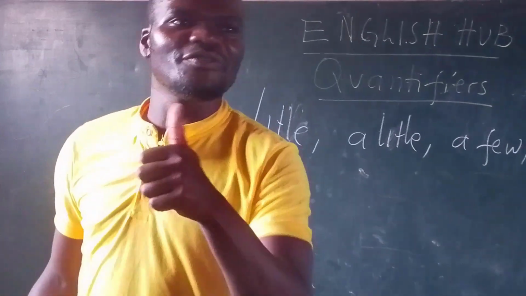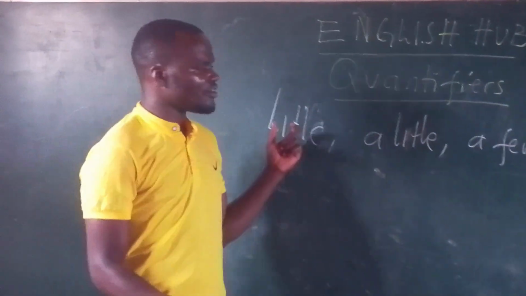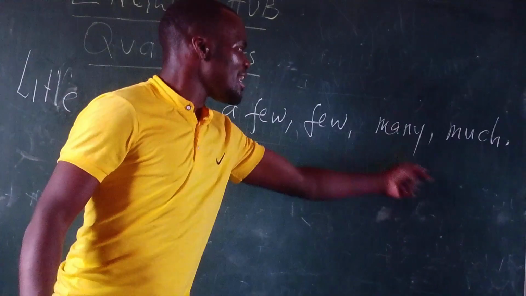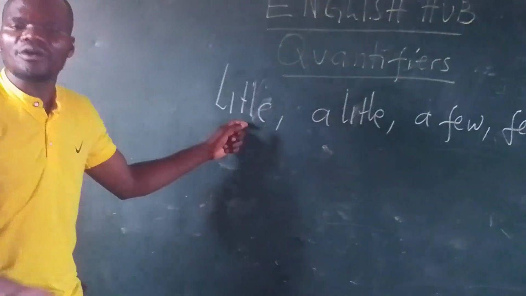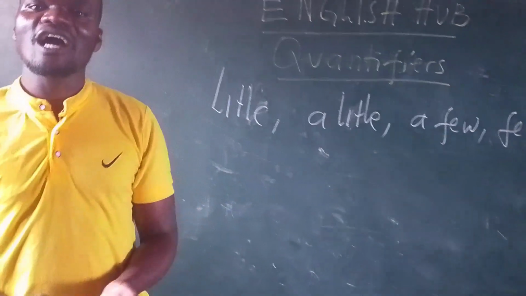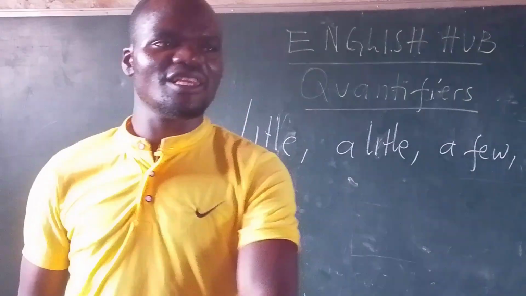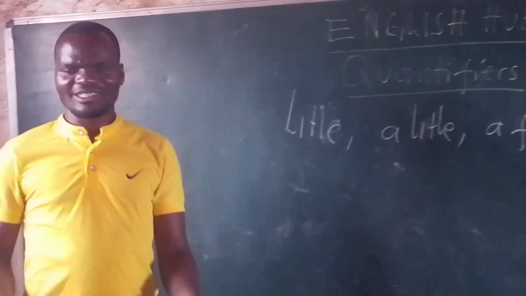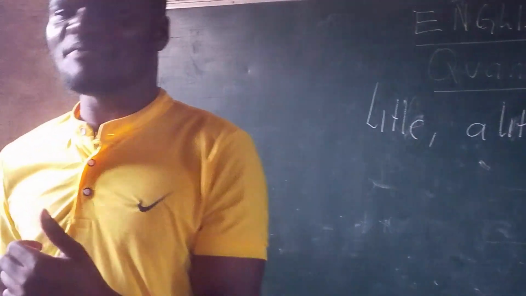Repeat: quantifiers. Among those quantifiers we see little, a few, many, and much. Little is used for the smallest number of things which are not able to be counted. Are you getting me, please?